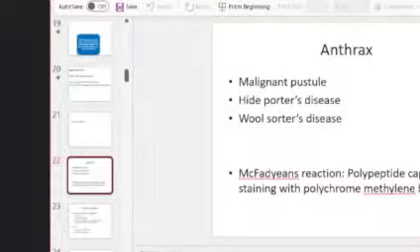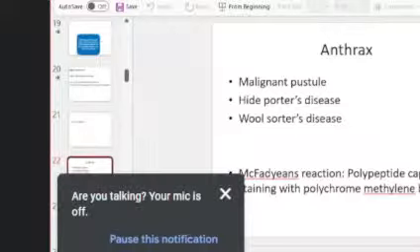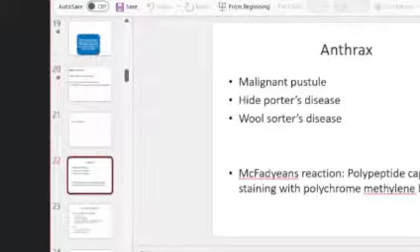Okay. Next is anthrax. Anthrax is a favorite MCQ topic. We get different names for this anthrax, like malignant pustule. So malignant pustule is associated with which organism? Hide porter's disease is caused by. Wool sorter's disease is caused by. McFadyean's reaction is used to identify which of the following organisms. So these are the questions that you get. McFadyean's is you are demonstrating the capsule of the anthrax bacilli by staining with polychrome methylene blue. Okay, polychrome methylene blue, McFadyean's to demonstrate the polypeptide capsule of anthrax bacillus. So these are the usual questions that you get from this.